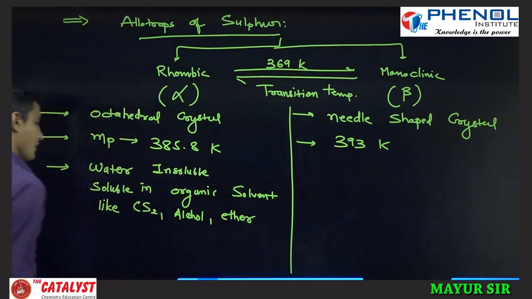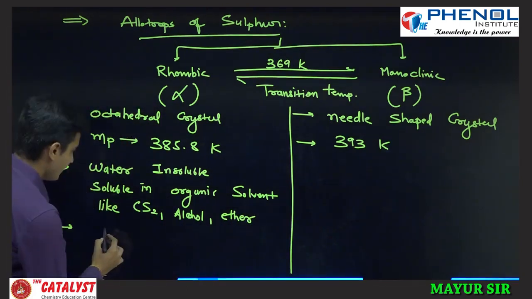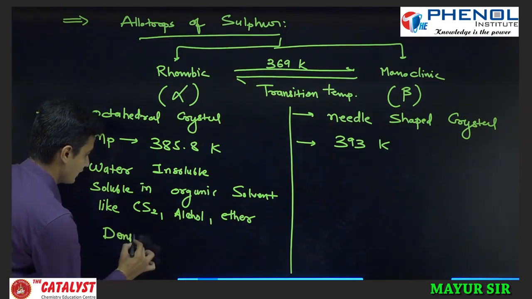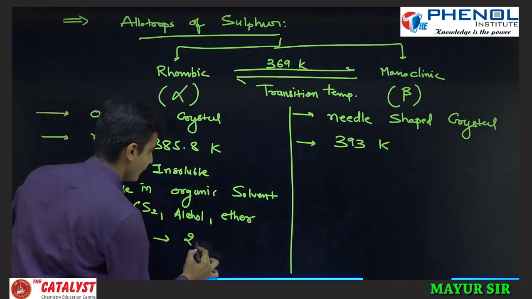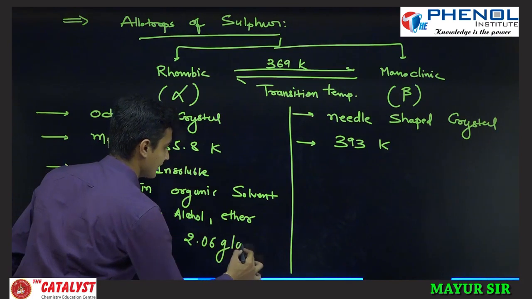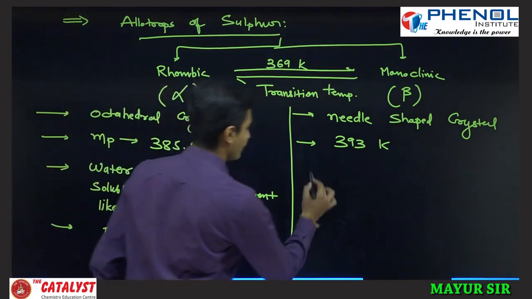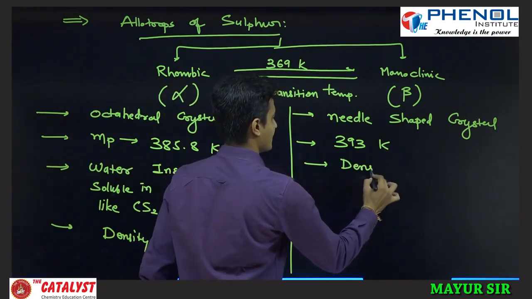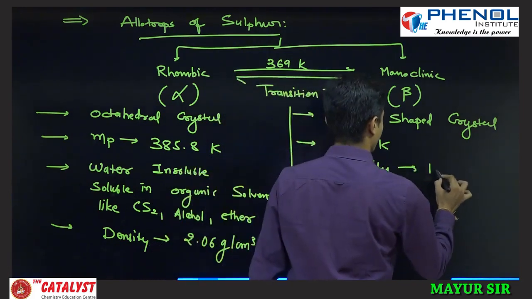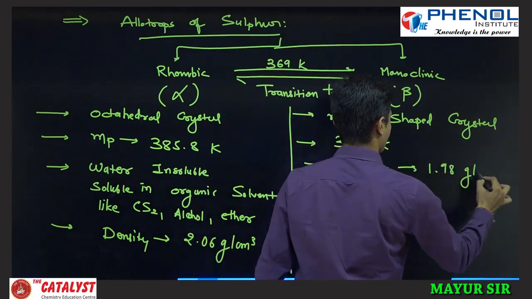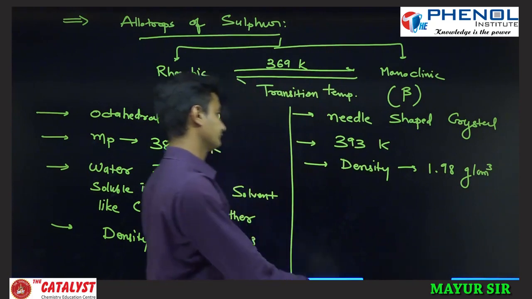Density is 2.06 gram per centimeter cube, and here the density is 1.98 gram per centimeter cube.